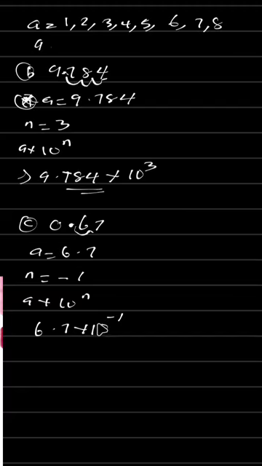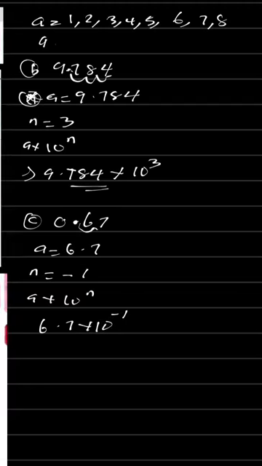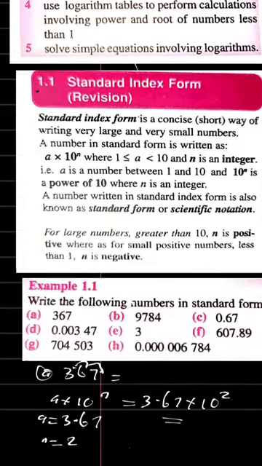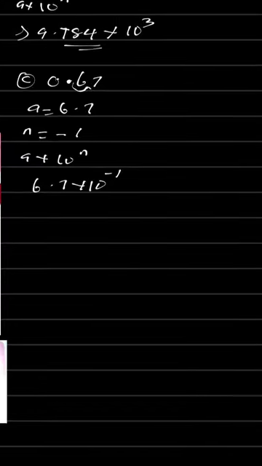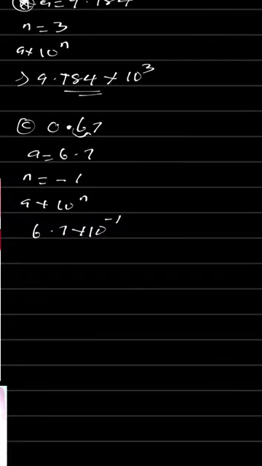So let's go further. Let's make the second question, that is question G. That is 0.00347. We are told to write this one in the standard form. Listen to this. That is what I explained here, and I will explain it again.